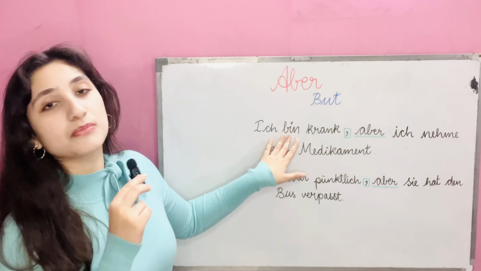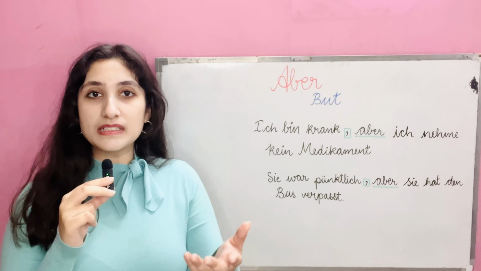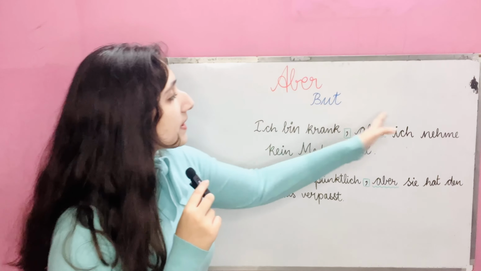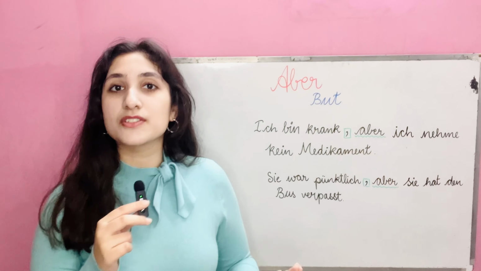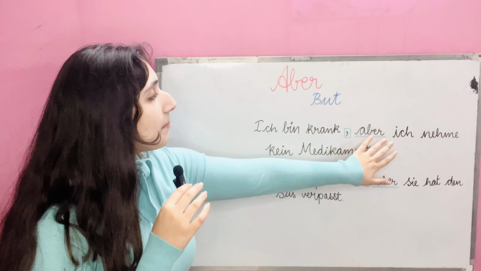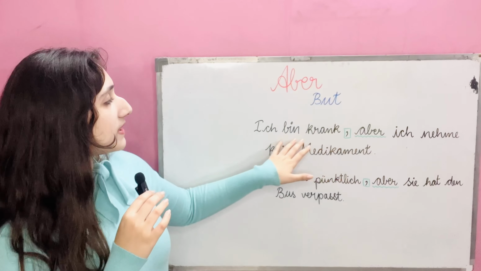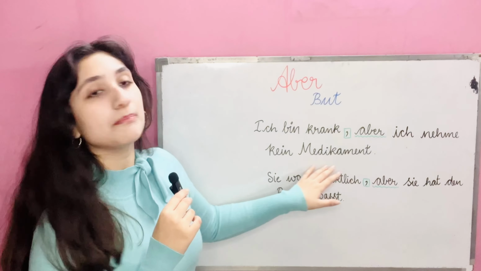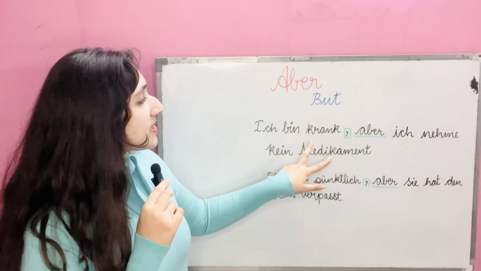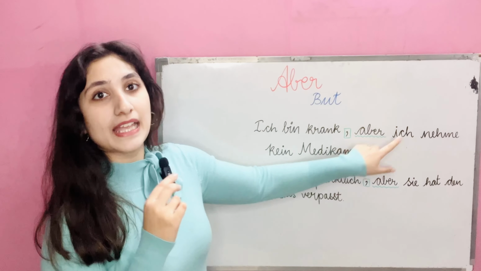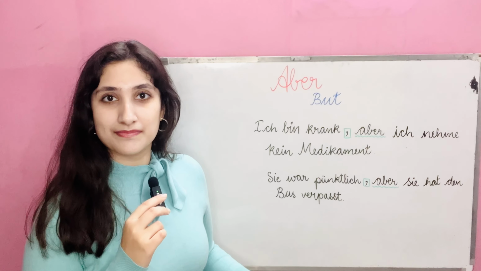You can see it's the second position only basically. A normal sentence always has verbs in the second position, and even when you join the sentences with aber, the position remains the same only. So let's just break down these two combined sentences first. The first one is ich bin krank, and the second one is ich nehme kein Medikament. Now these two joined together, comma comes and then aber, and then the sentence as it is.